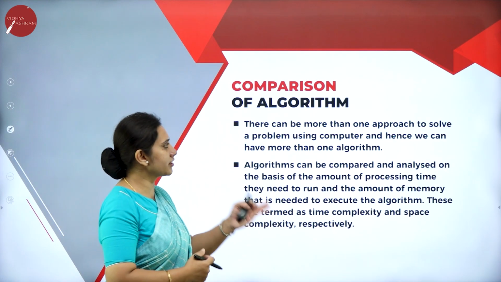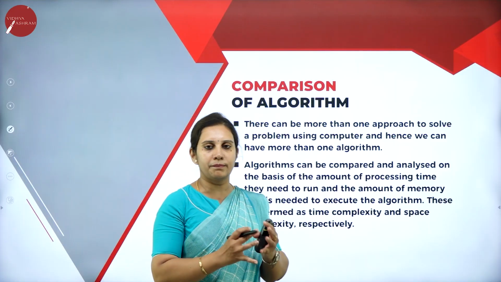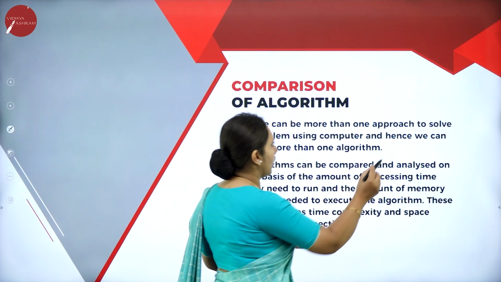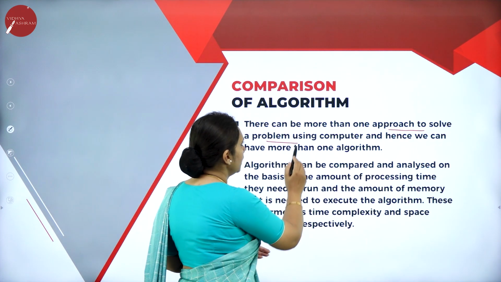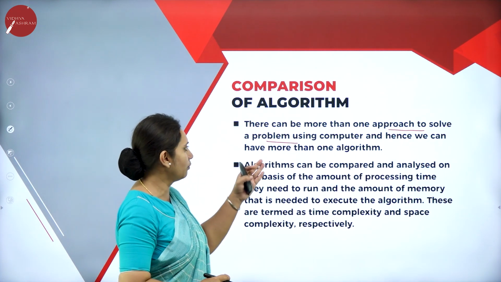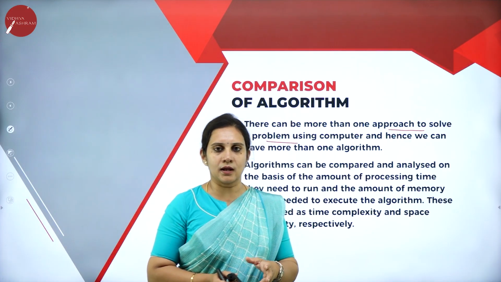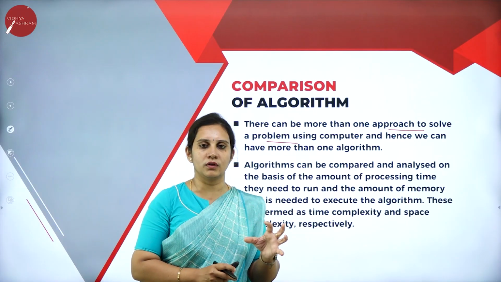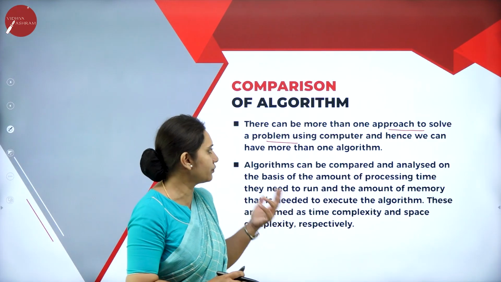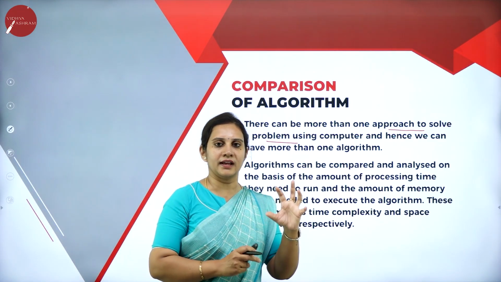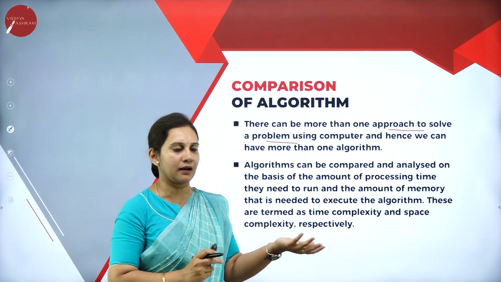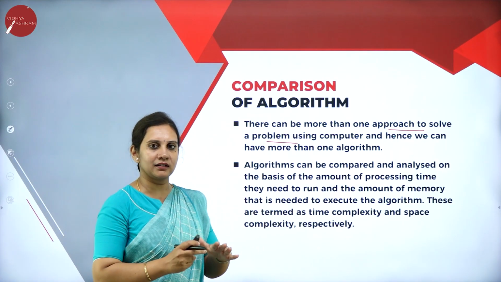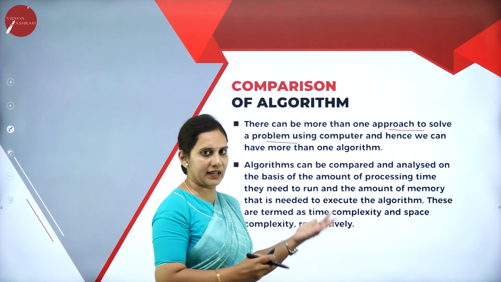So next, comparison of the algorithm. We need to compare the algorithm. What is exactly comparing? There can be more than one approach to solve the problem using the computer. Hence, we can have more than one algorithm. For one particular problem, we can write two or three kinds of algorithms. One more simpler method can be applied to the same problem.